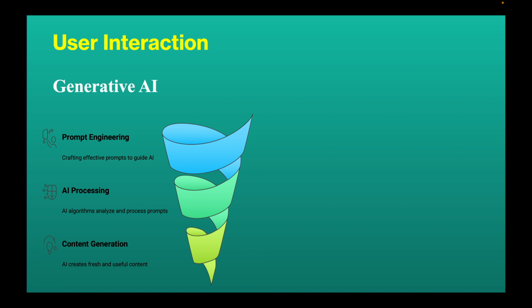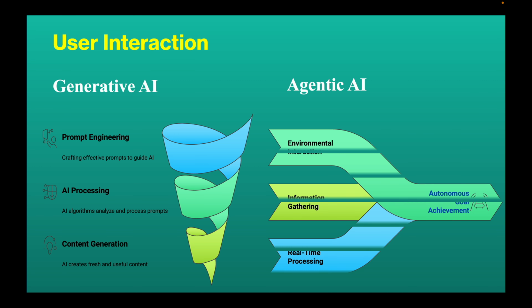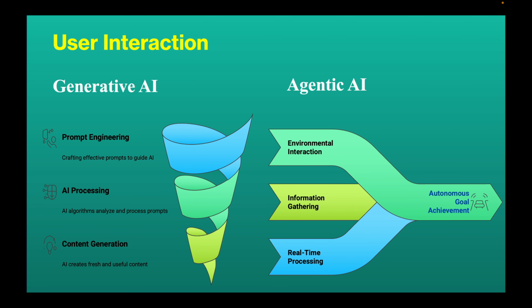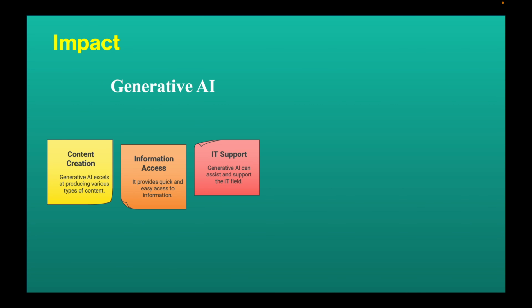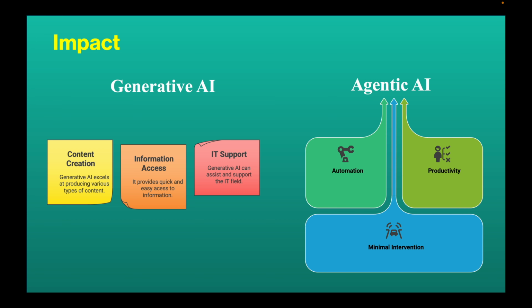User interaction. Generative AI requires user input, prompt engineering, to generate useful and fresh content, whereas agentic AI acts upon its own. It does not require continuous user interaction. It can interact with the outside environment and gather information to achieve goals in real time, as in self-driving cars. Impact. The impact of generative AI is that it is great for content creation, information accessing, and it supports the information technology field. Whereas the impact of agentic AI is that it is great for automation and it increases productivity by minimizing human intervention.